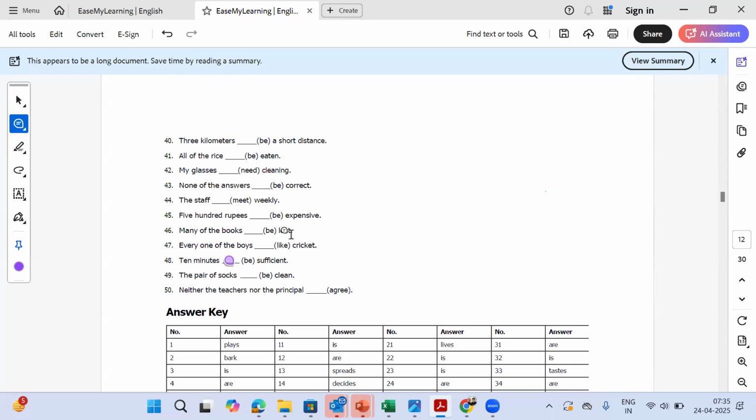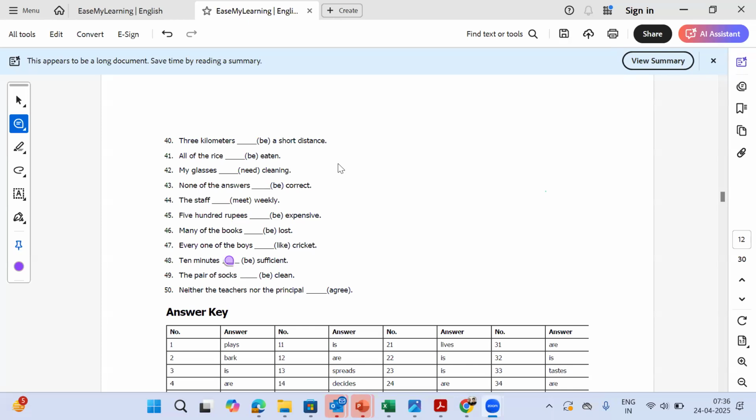Is it wrong? No. 10 minutes is sufficient is a correct sentence. But is is not a form of be. The question here was what form of be will go in the sentence? Will be or would be? So will be is singular, would be is plural. Okay. So we use the singular form of the verb, which is will be. This was slightly complicated, but very good to everybody who got it correctly.